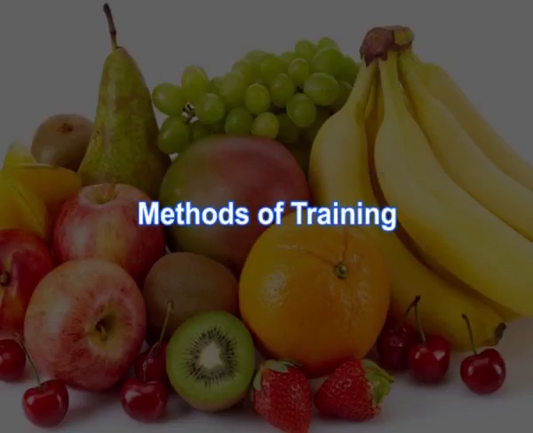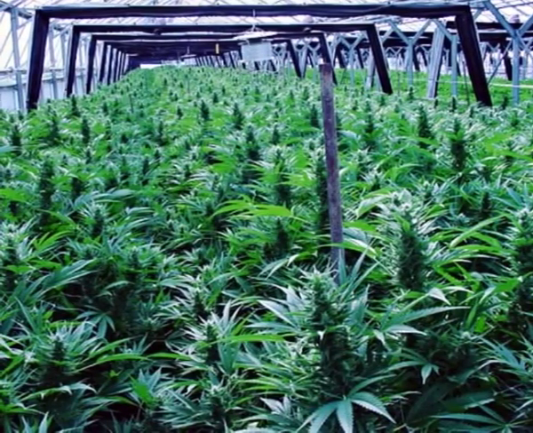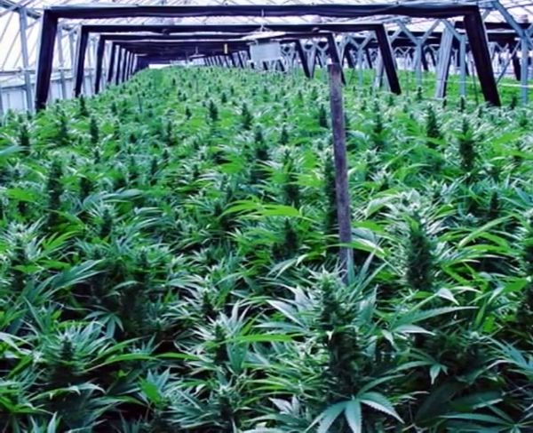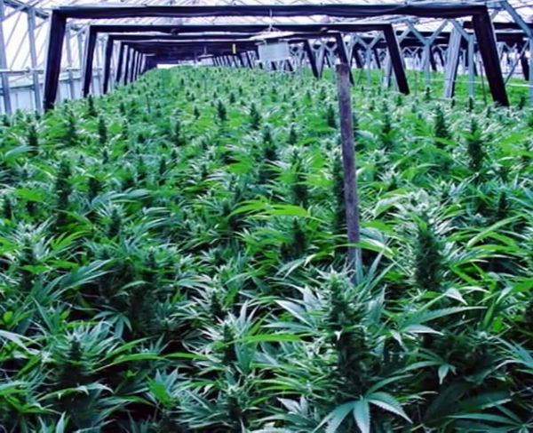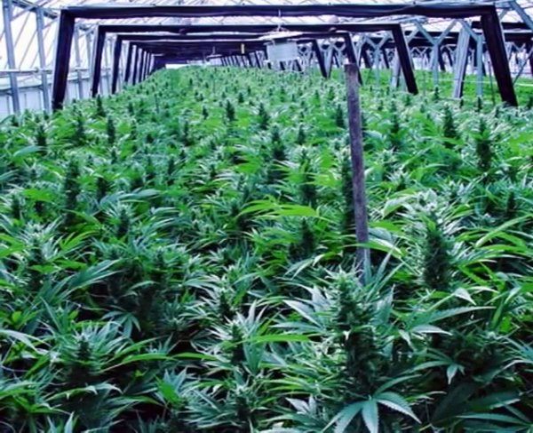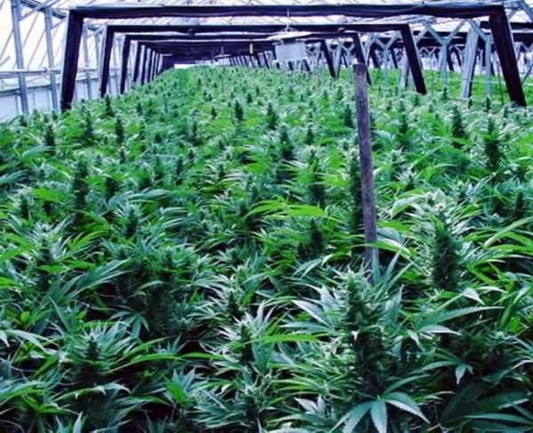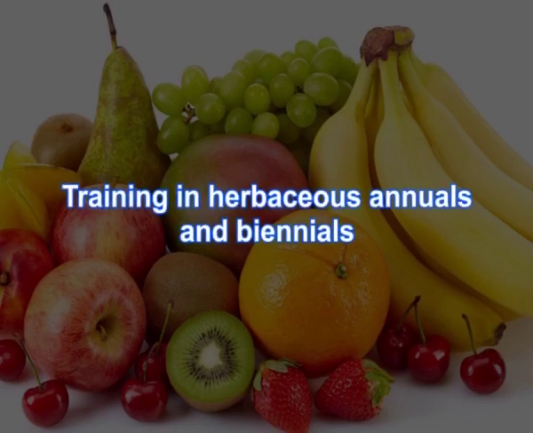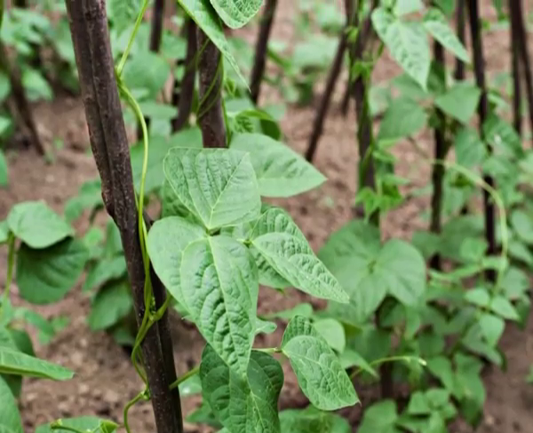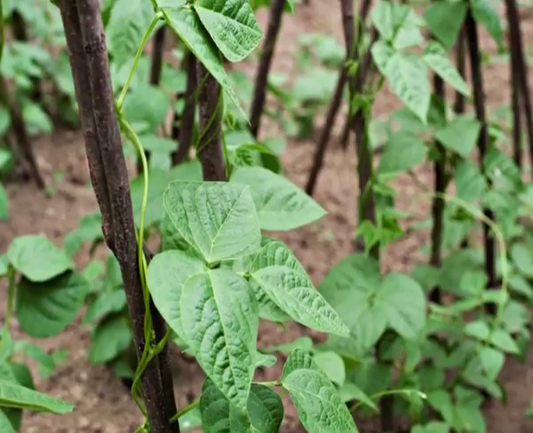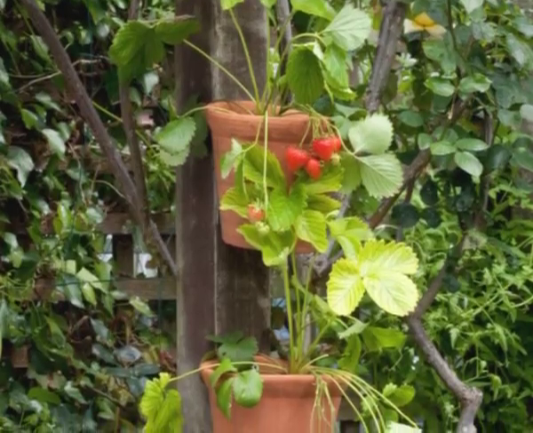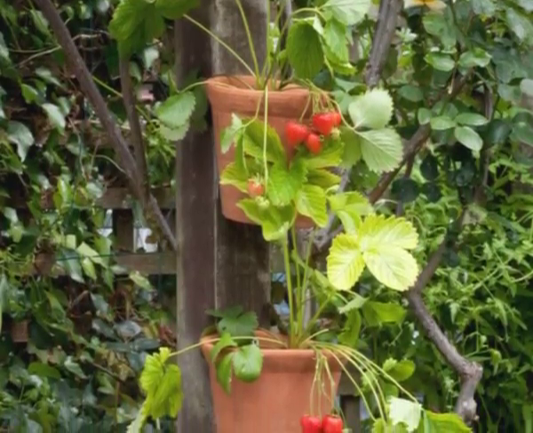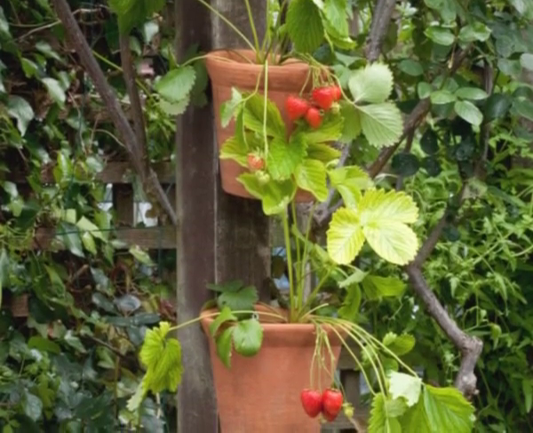Some of the training methods we will see. The method of training a particular plant is determined by the nature of plant, climate, purpose of growing, planting method, mechanization, etc. And therefore, intelligent choice is necessary. Training in herbaceous annuals and biennials: here staking or supporting a vine like plant is required. Training on pergola or trellis of vine type fruit plants or even indeterminate type of tomato.